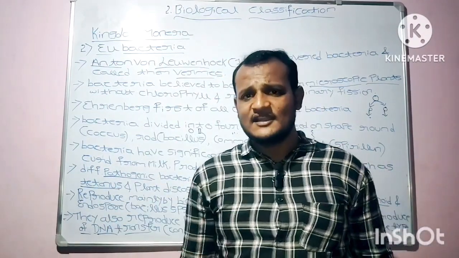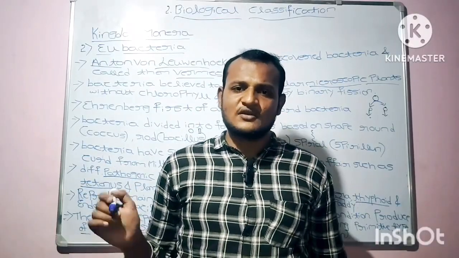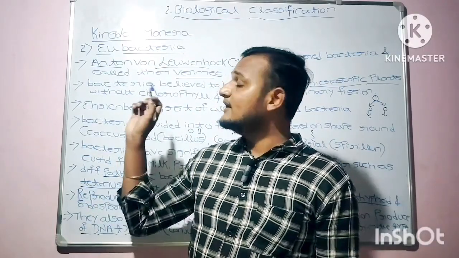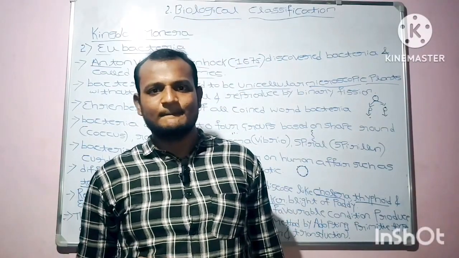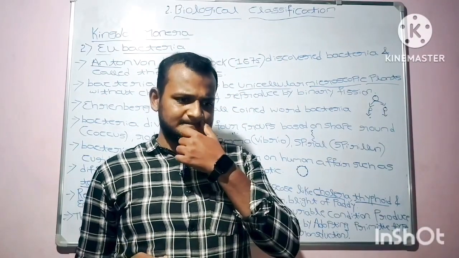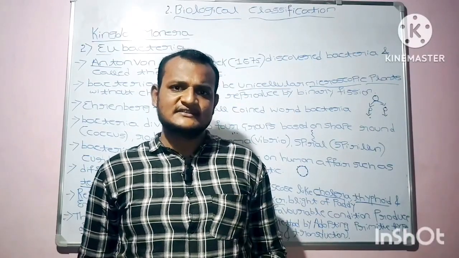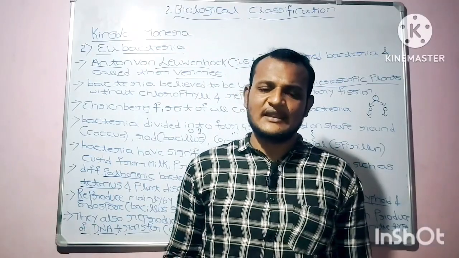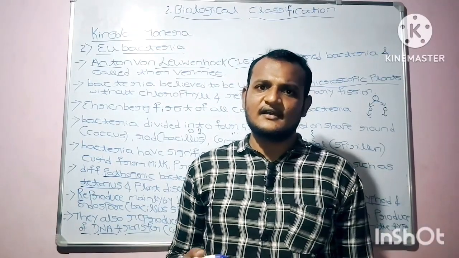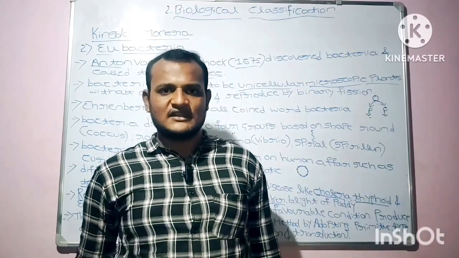Under kingdom Monera, three concepts are left: cyanobacteria, mycoplasma, and actinomycetes. In the next class, I will discuss those three concepts also.